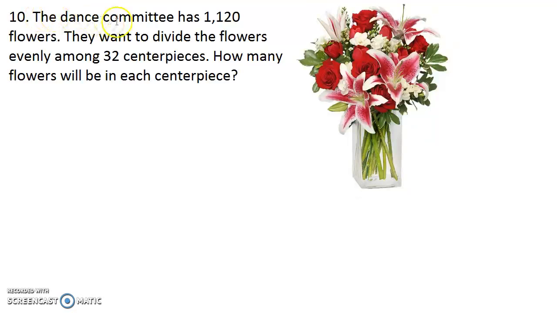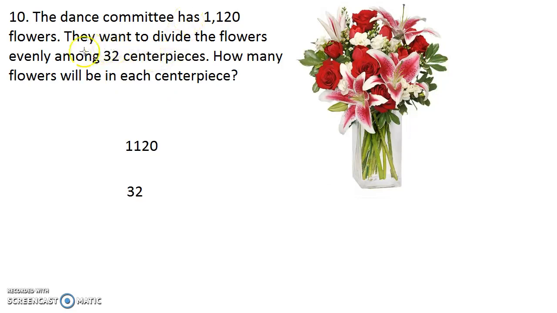Question number 10 says the dance committee has 1,120 flowers. They want to divide the flowers evenly among 32 centerpieces. How many flowers will be in each centerpiece? Well, the numbers we have are 1,120, so I'm going to write that down. 1,120 and 32, right? And what are we going to do?